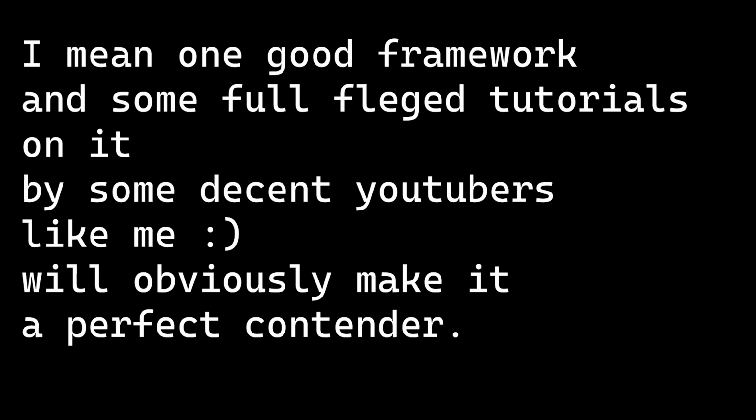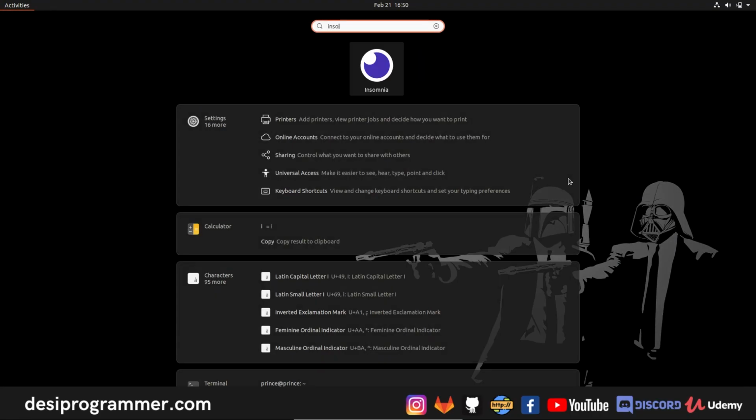I mean, one good framework and a full fledged tutorial on it by some decent YouTubers like me will obviously make this a perfect contender. But till then, let's take a look at this coding.